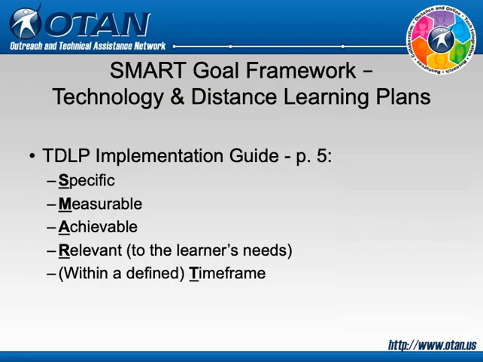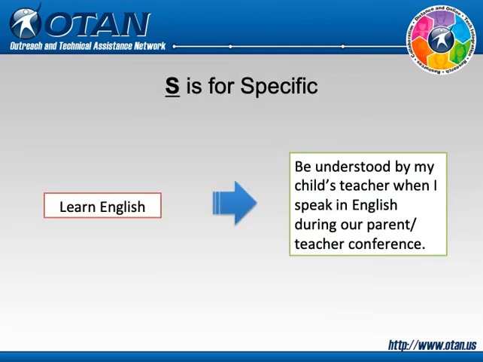In the Technology and Distance Learning Plan Implementation Guide, a SMART goal is defined as specific, measurable, achievable, relevant to the learner's needs, and within a defined time frame. Let's look at examples of each element, then evaluate sample individual student goals to see if they meet the SMART goal criteria overall. First, what does it mean to be specific?